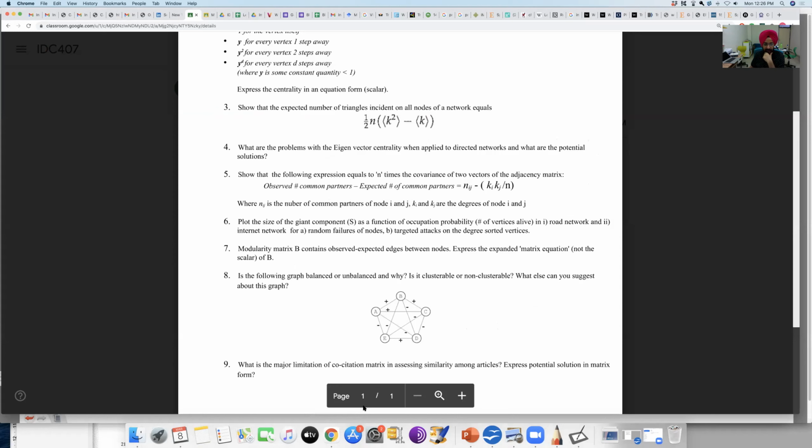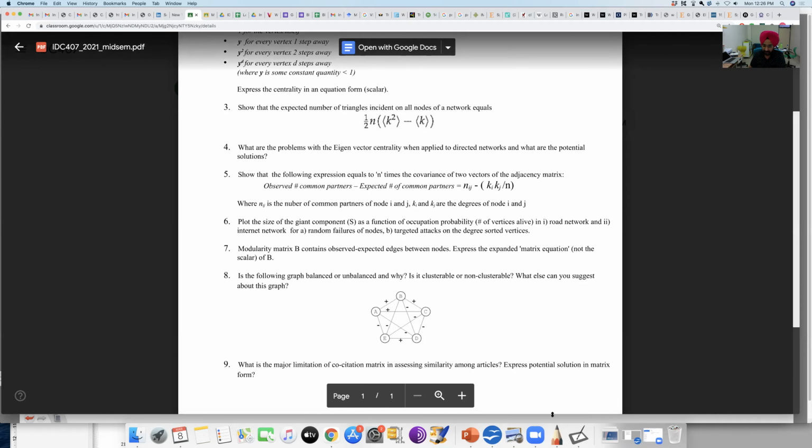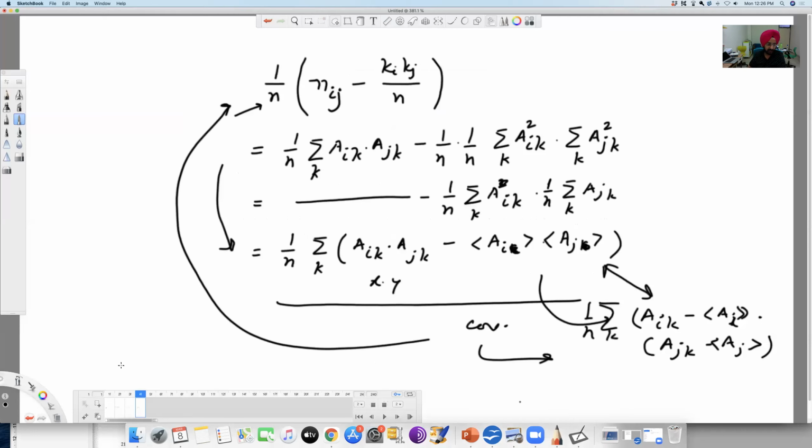Plot the size of the giant component as a function of occupation probability, the number of vertices alive. Occupation probability is the proportion of vertices that are alive. Do this for one road network and a second, the internet network, for a random failure that you learned in the class, and for a targeted attack, where you need to speculate how it would look. I think this should also be rather straightforward.